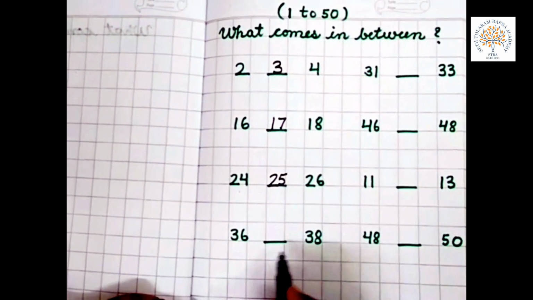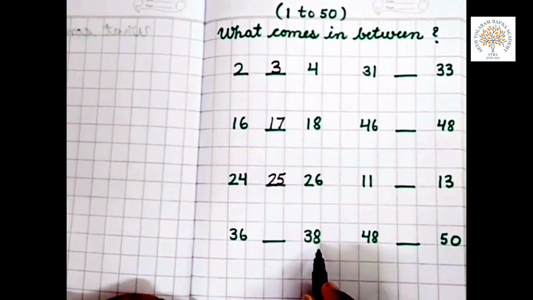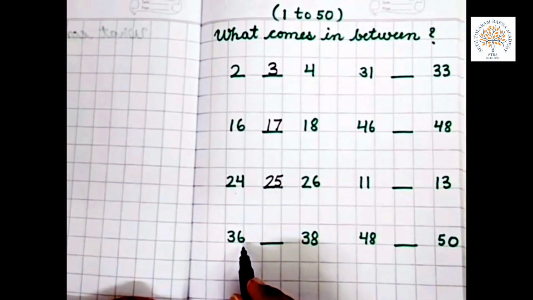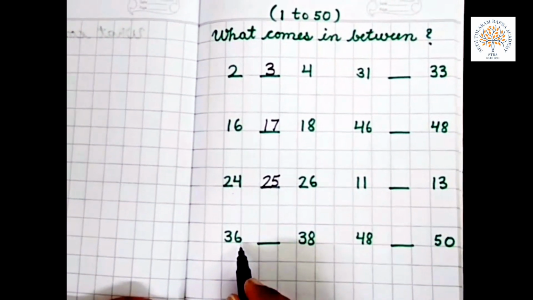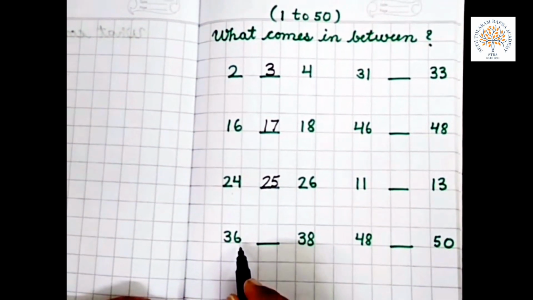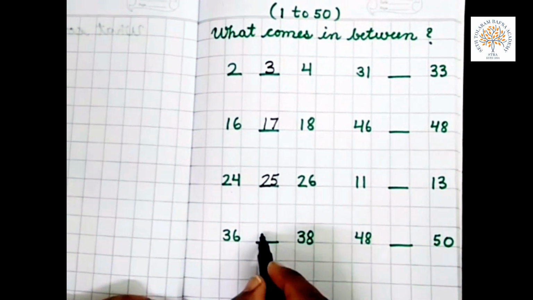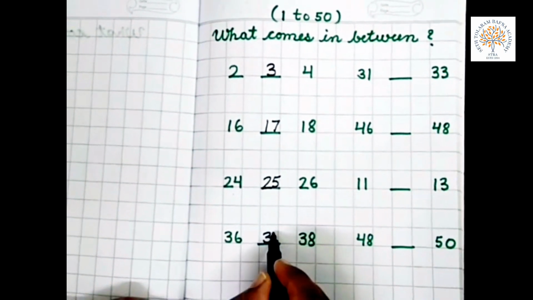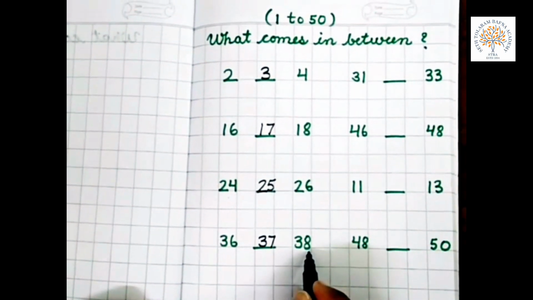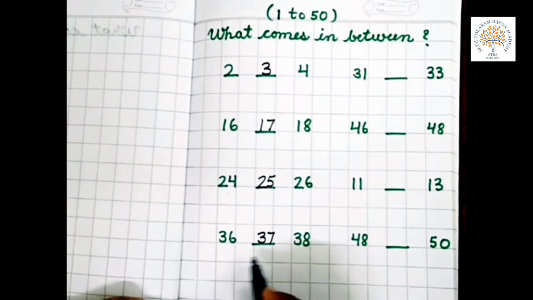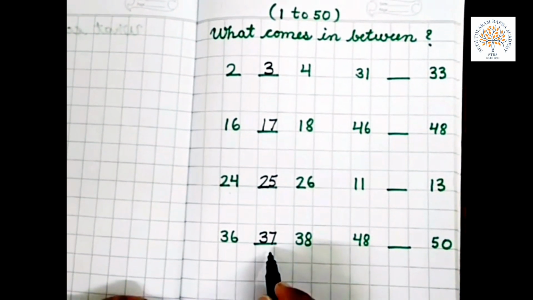Now 36 and 38. What comes in between 36 and 38? Start counting from 31. 31, 32, 33, 34, 35, 36, 37, 38. What comes in between 36 and 38? 37.